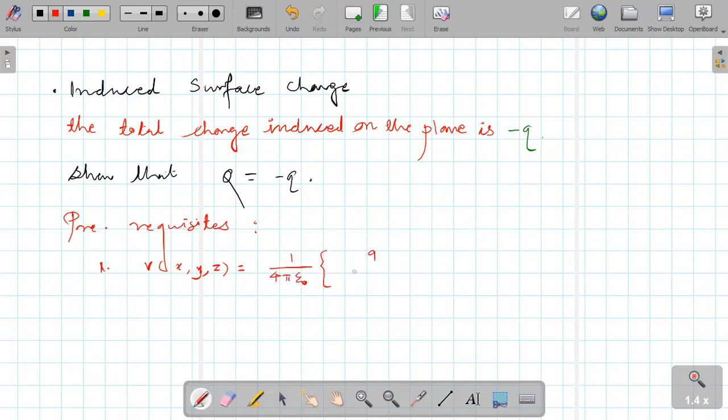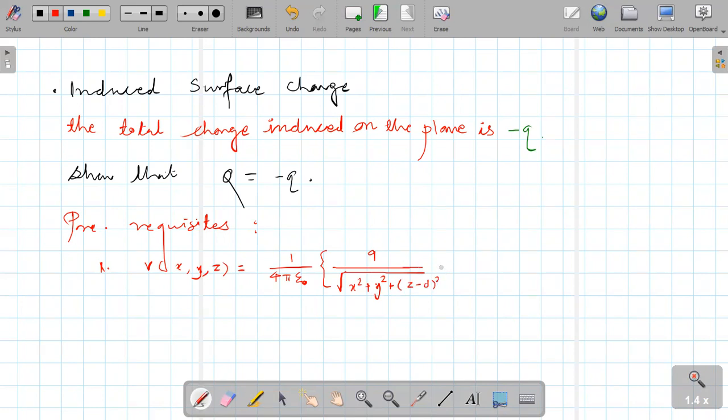Then q upon root of, dear student, root of what? Root of x square plus y square plus z minus d bracket square.